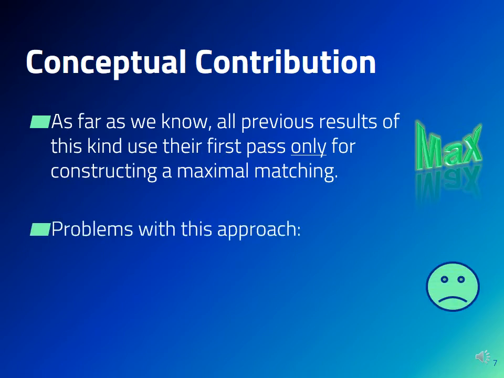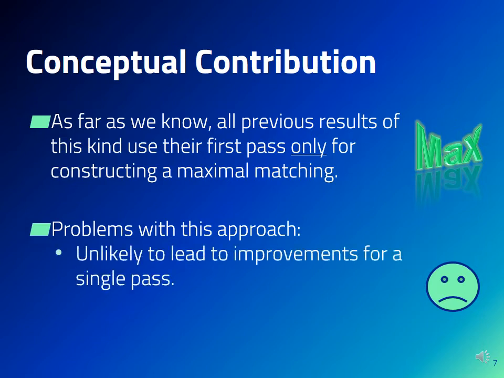While this approach has led us far so far, there are some issues with it. First, one of the reasons that we look into multipass algorithms is that we hope that they will lead us to new ideas that can help us get a better than half approximation using a single pass. However, this is unlikely to happen as long as we look at algorithms that start by running the known single pass algorithm.